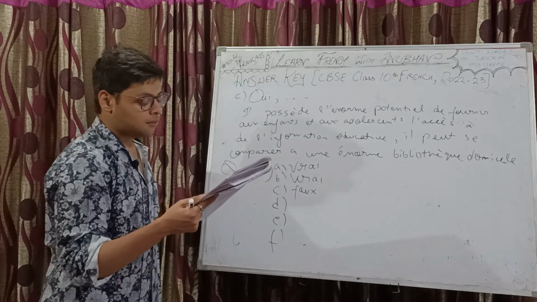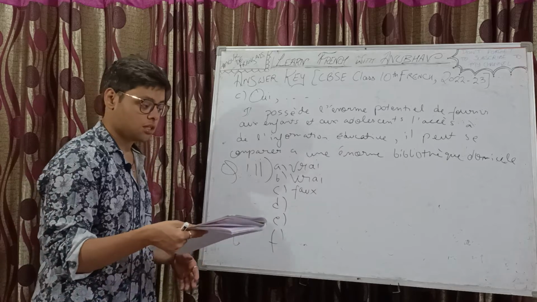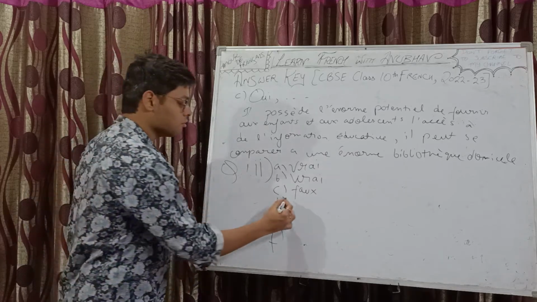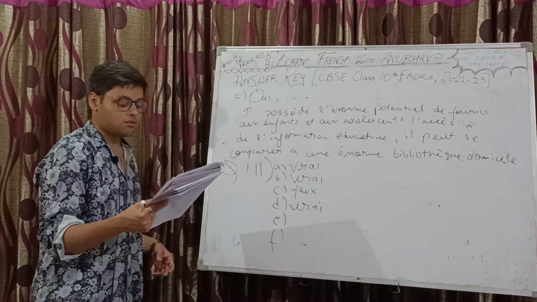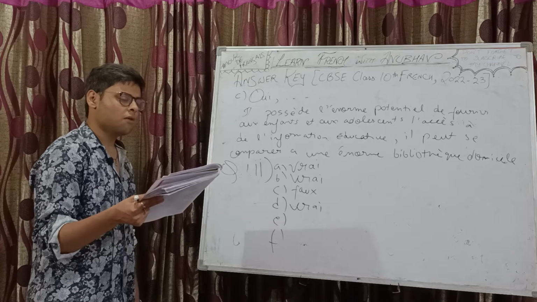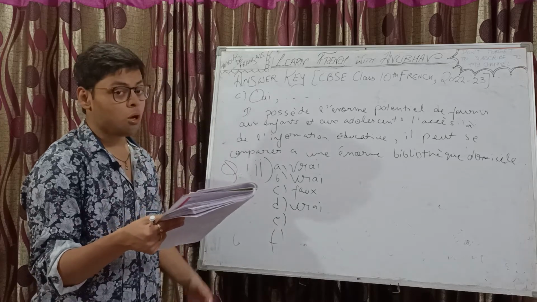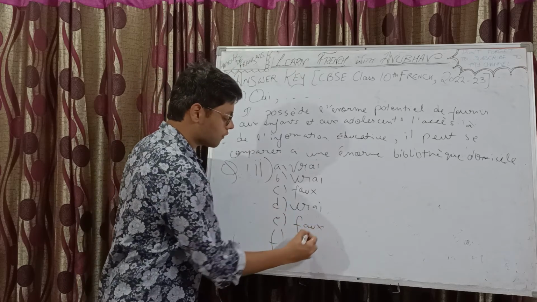D part, les adolescents sortent moins parce qu'ils sont devant l'écran. The adolescents go out less because they're in front of the screen. Yes, it's true. E part, les jeux vidéo ont toujours de bons effets sur un adolescent. Video games always have a good effect on the adolescent? No, not always. Sometimes it does, but not always. So, faux.